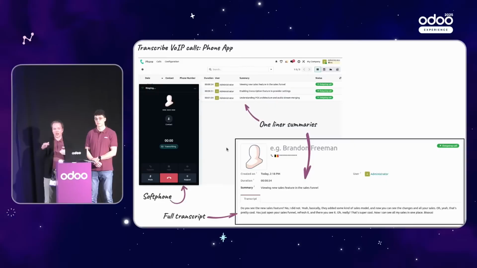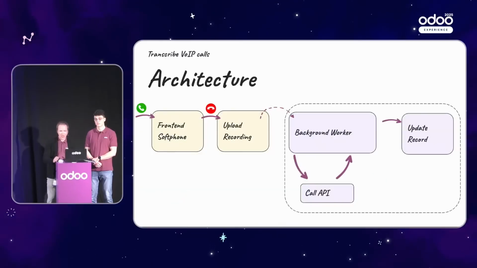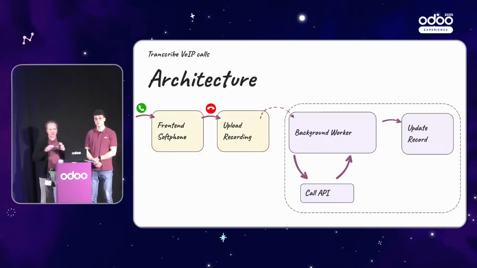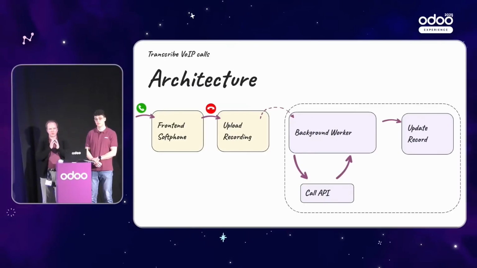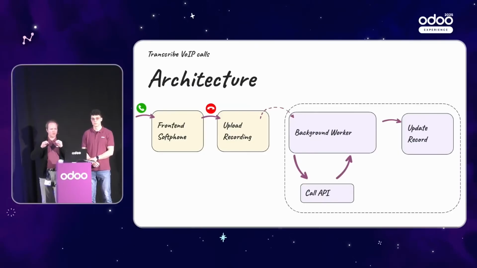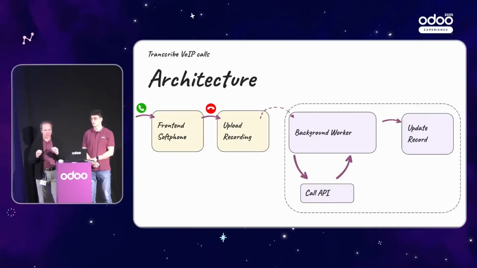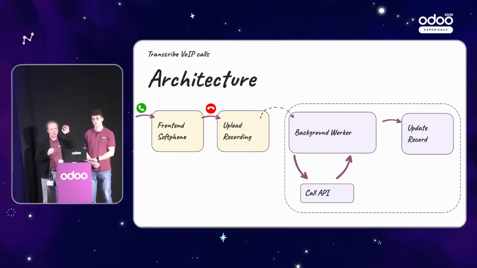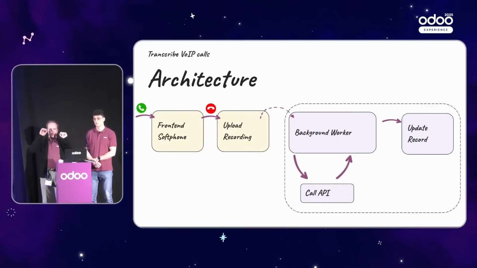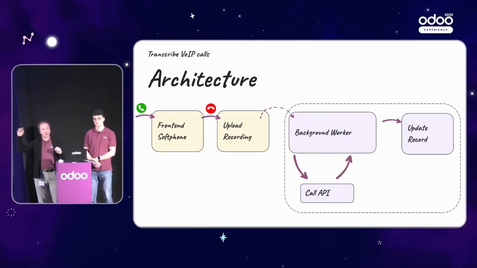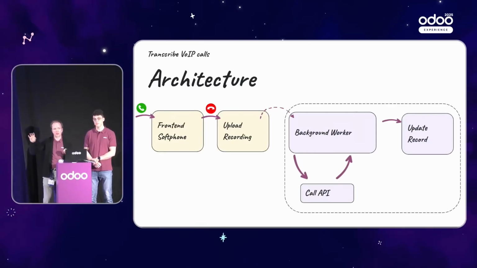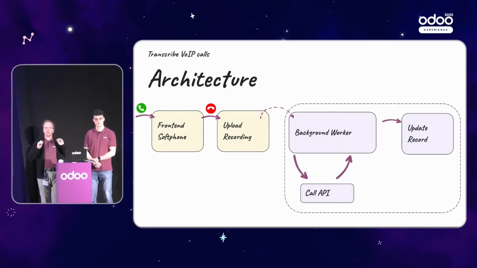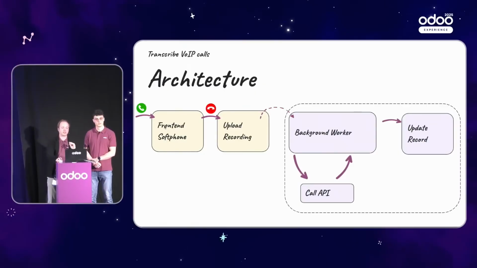Now, that's the functional thing. How does it work under the hood? VoIP architecture is prepared for scale, and it's thought to be as simple as possible. There are basically three main steps. We buffer audio, we request transcriptions, and we present whatever results we gathered. If you want a little bit more detail, let's focus on this view in here.